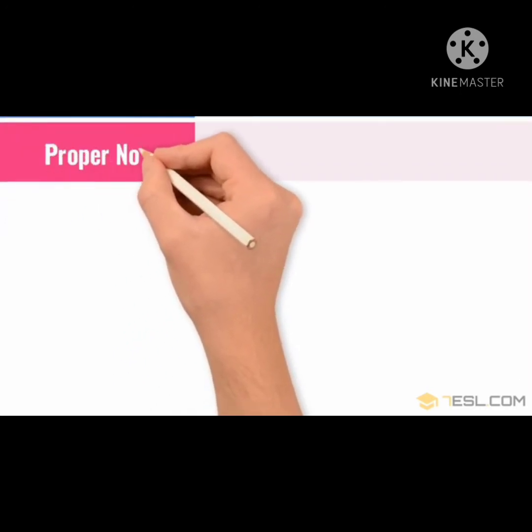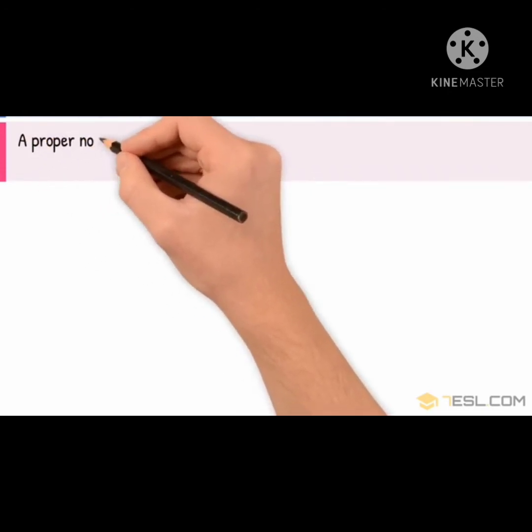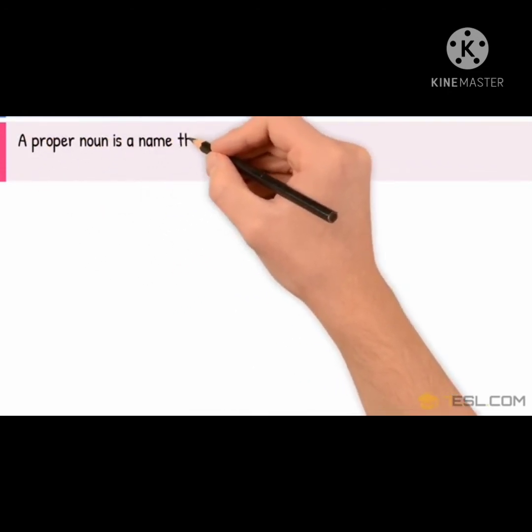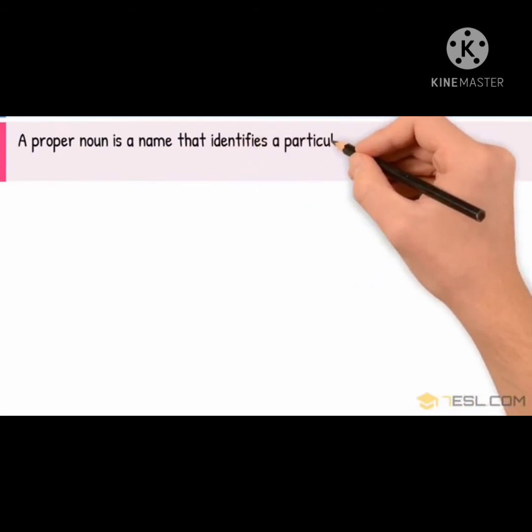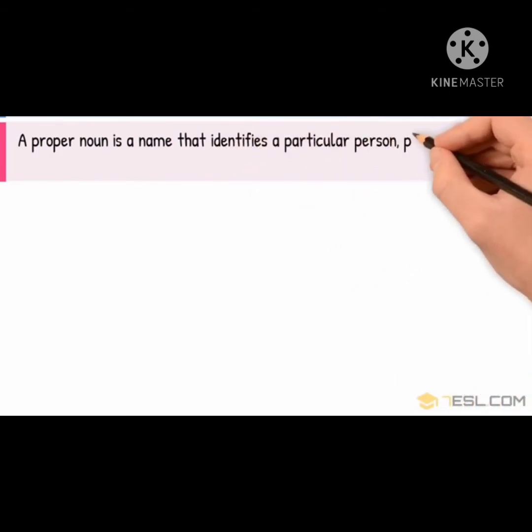The next is proper noun. A proper noun is a name that identifies a particular person, place or thing or any idea.